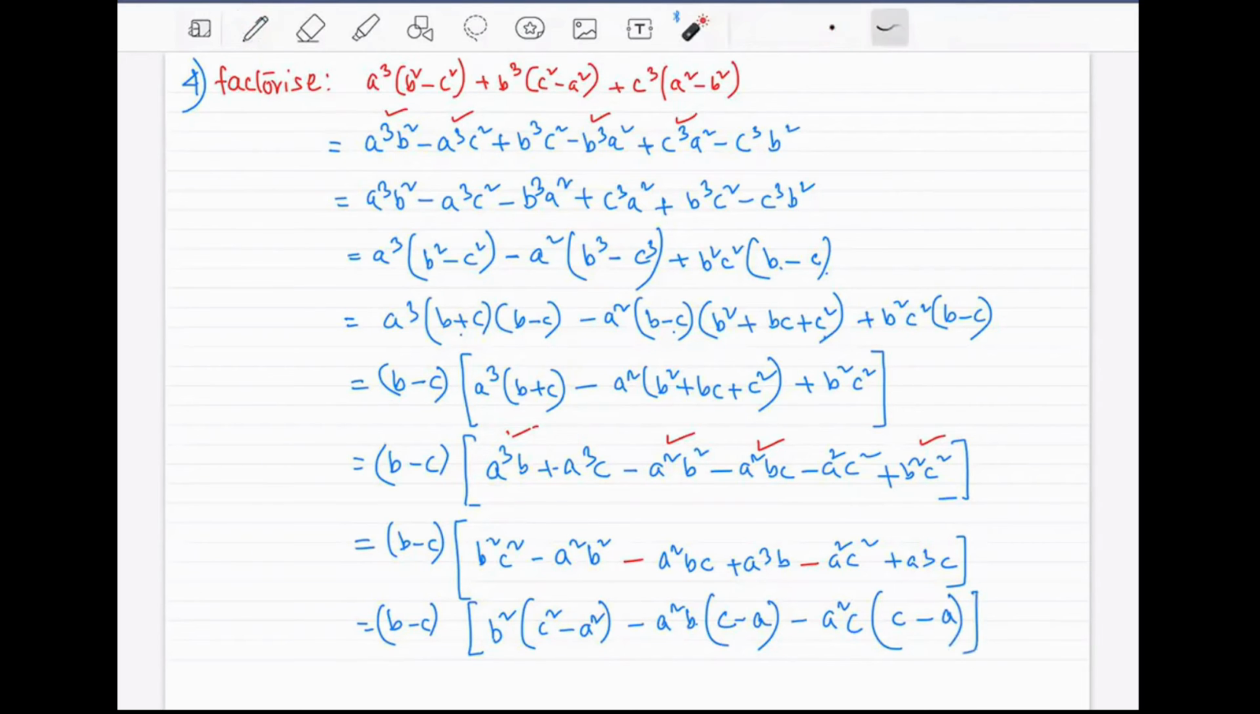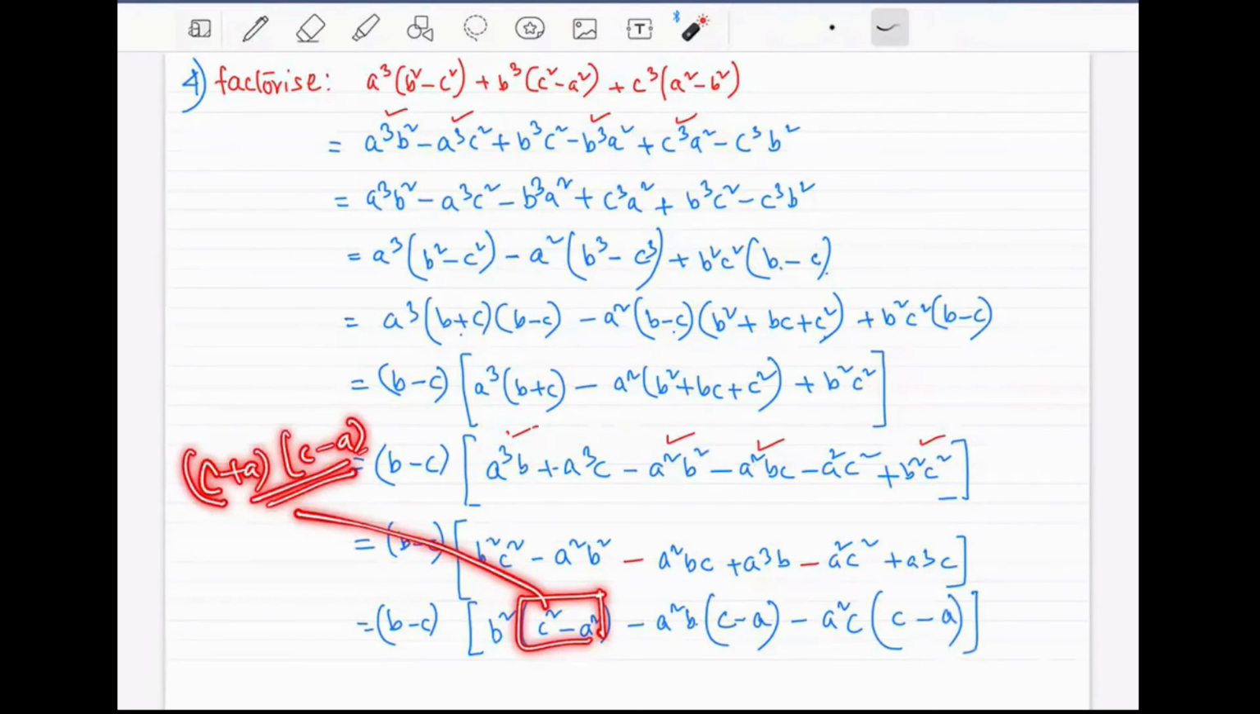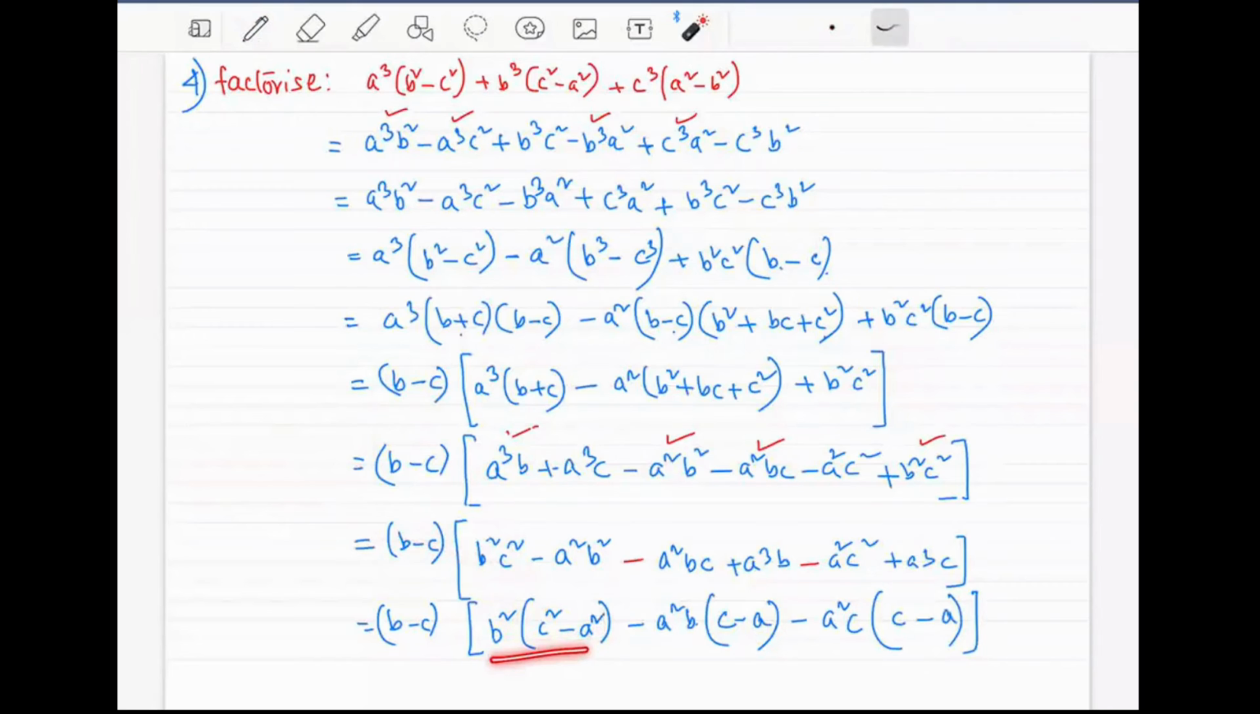Okay. Look, all the terms have c minus a, c minus a. This has also a c minus a, but it's in the form of c square minus a square. I have to break this down. How? I have to break this down as c plus a whole bracket, c minus a whole bracket. That way, we will have c minus a here, c minus a here, c minus a here, which can be taken out as common factor again, right?